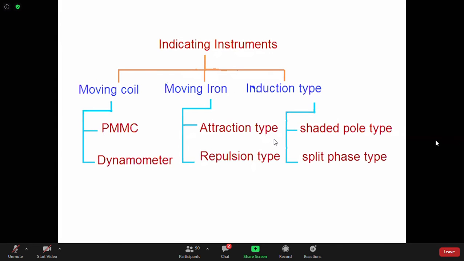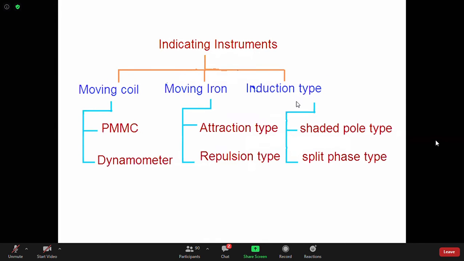Moving iron means the coil is fixed and one iron piece will move. Usually in the moving coil, the magnet is fixed, the coil will move, and you have the pointer linked with the coil. So moving coil means magnet fixed, coil moves. Moving iron means the coil is fixed, and some iron piece moves.